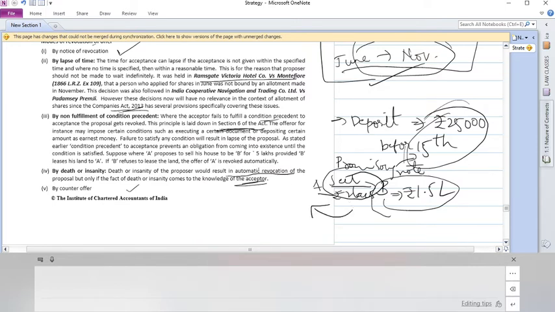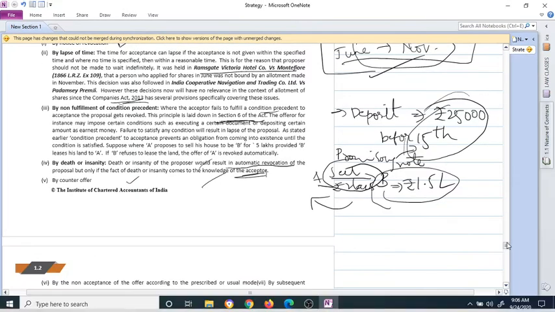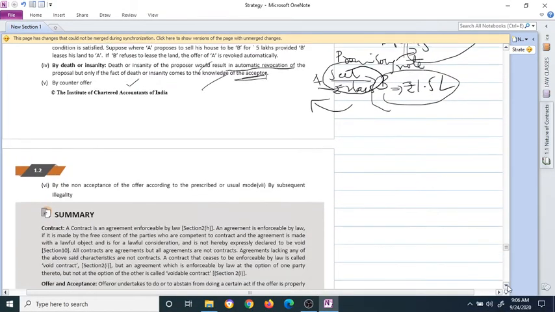So, what are the modes of revocation? One is by notice of revocation, that is outright communication through letter, post, or telephone, whatever. By lapse of time, by non-fulfillment of condition precedent, by death or insanity, and by counter offer. So, these are the 4 modes by which an offer can be revoked. Yeah, there's one more.